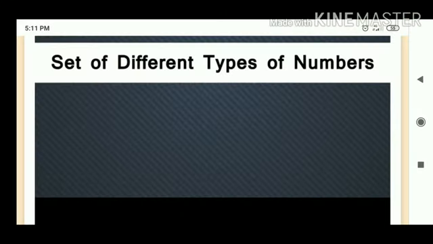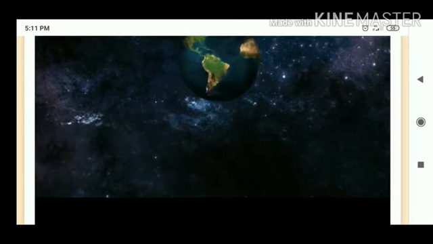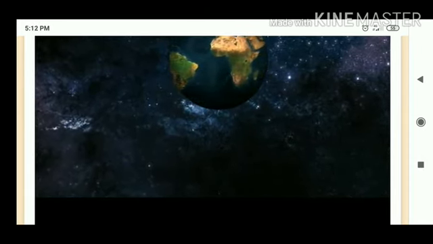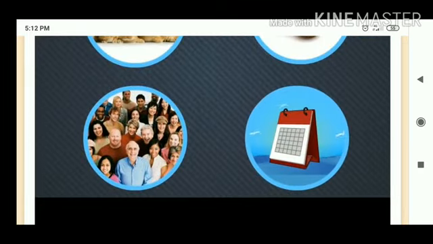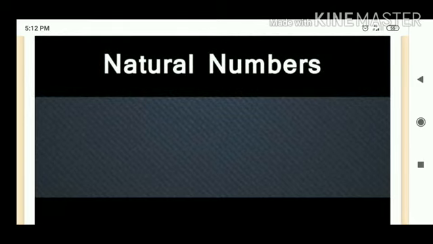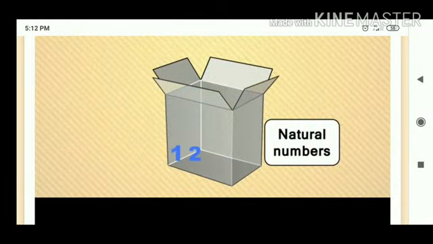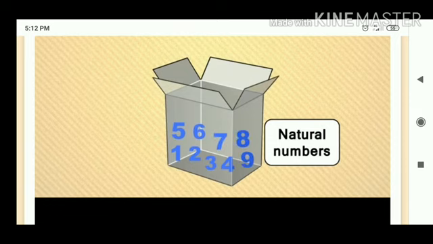Numbers. For tens of thousands of years, people invented different ways of counting things. Things such as rabbits or coconuts, or people or days. In mathematics, the counting numbers are called the natural numbers. Natural numbers starts with 1. There is no limit to the largest natural number. Natural numbers do not include the number 0. The set of all natural numbers is denoted by the capital letter N.